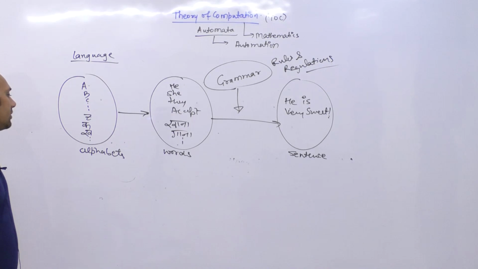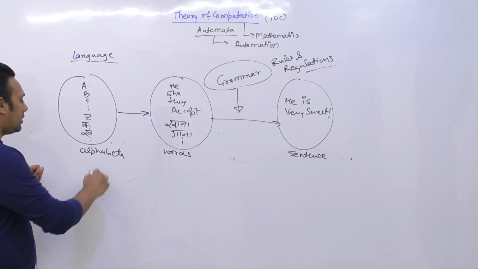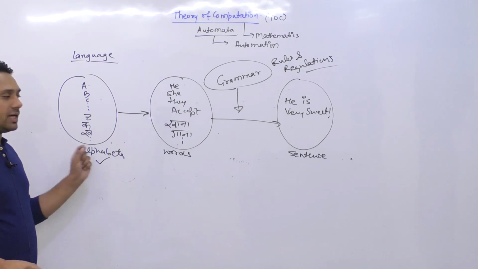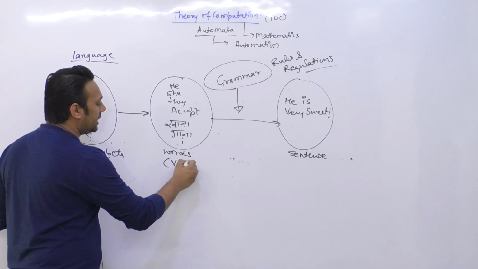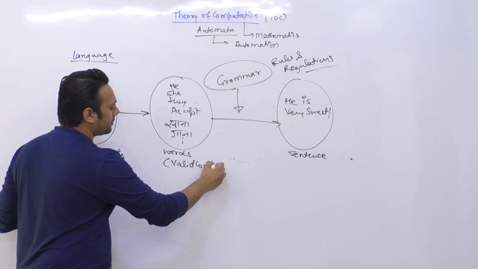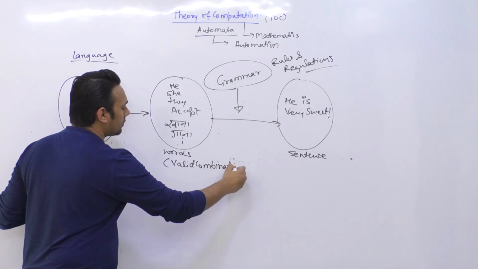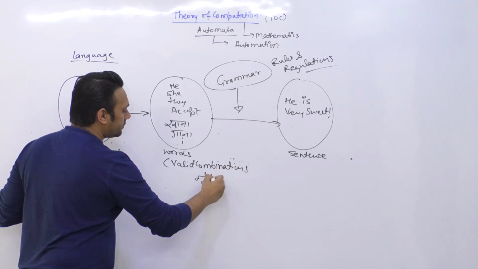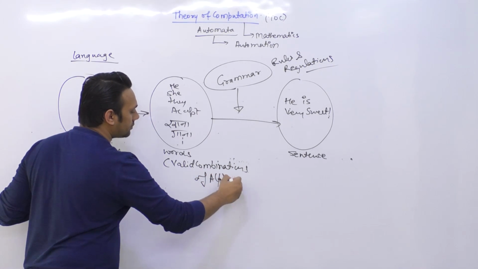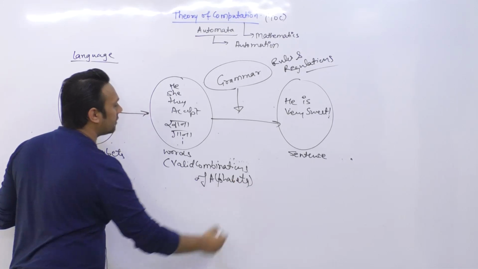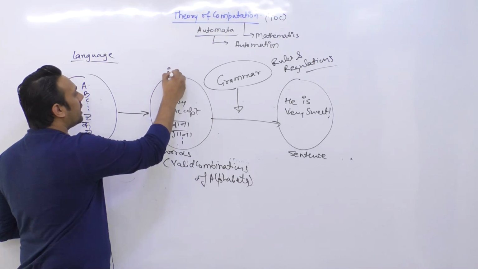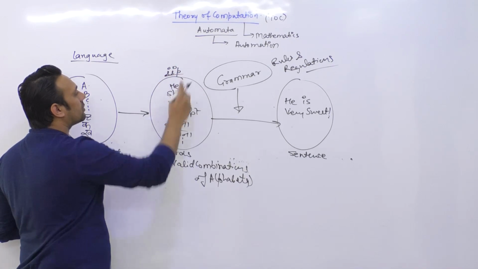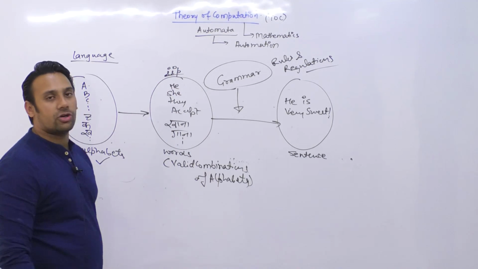So that means we have a few important things here. First of all, we have an alphabet, and with the help of these alphabets, I'm going to create words, which are valid combinations of the alphabet. For example, if I say the combination I, P, this combination might not be valid.